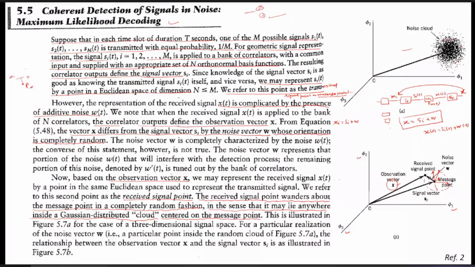It is called maximum likelihood detection. That is, how can we coherently detect the transmitted symbol mi in the presence of noise with the minimum probability of error? That is maximum likelihood. I have already discussed how, for the transmitted symbol mi, knowing x, the observation vector at the receiver side, we can detect mi with the minimum probability of error. The observation vector x is defined as si plus noise, and all three are vectors.